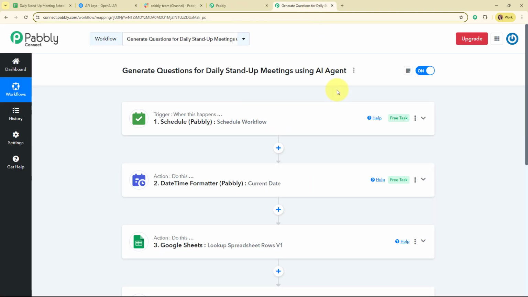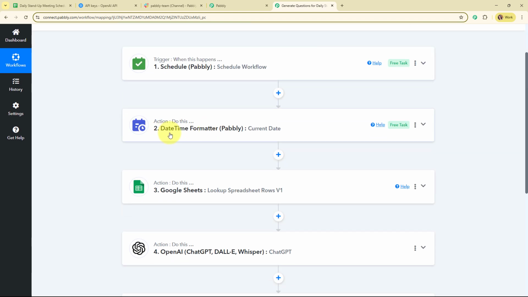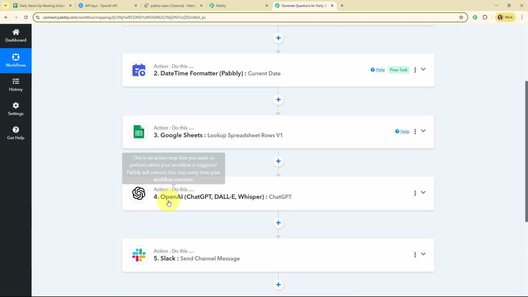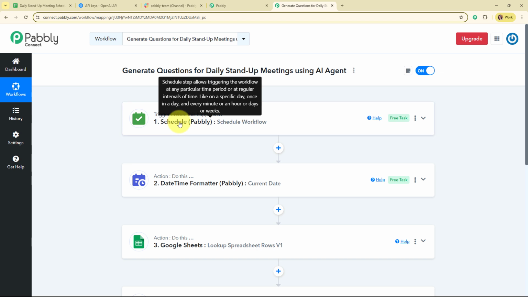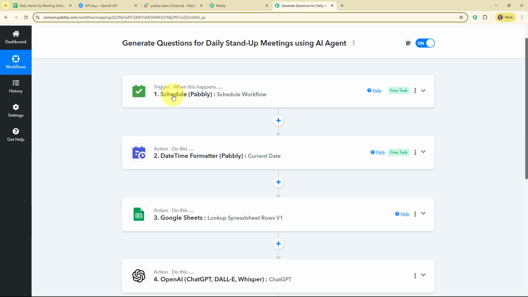Now let me summarize this whole video for you. So here we have selected trigger as scheduled by Pabbly and action as date time formatter by Pabbly, Google Sheets, OpenAI and Slack. So that every day at a specific time my workflow should get triggered, and after that automatically it should extract the current date using date time formatter by Pabbly.